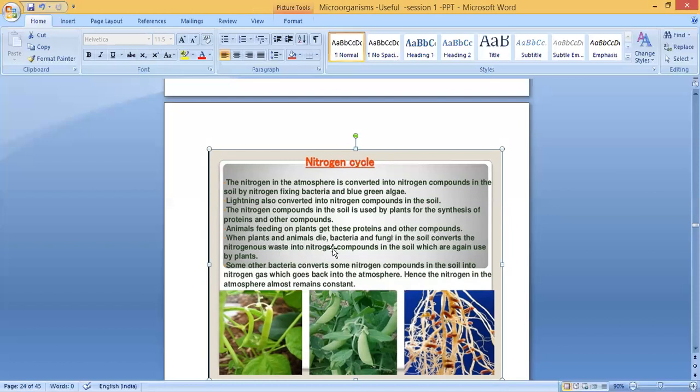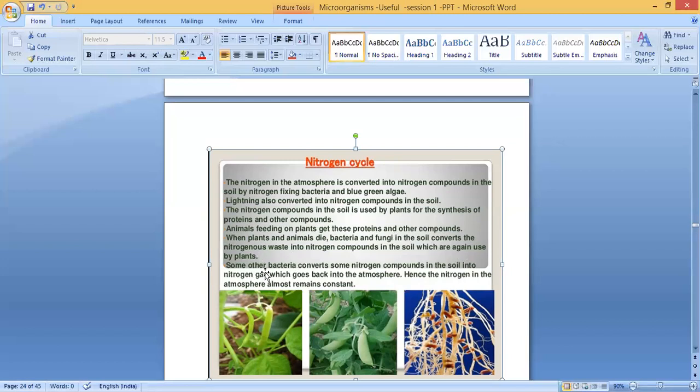When plants and animals die, the bacteria and fungi in the soil convert the nitrogenous waste into nitrogen compounds in the soil, which are again used by plants. So they will die and their excreta also, I told you, there are some bacteria and fungi in the soil. These microbes convert dead bodies or nitrogenous waste into nitrogen compounds, and again it mixes with the soil, which are again used by the plant.